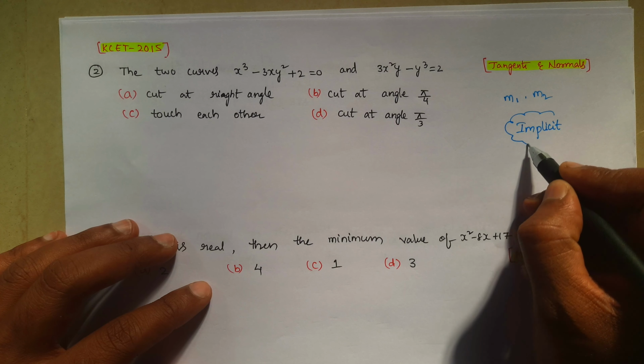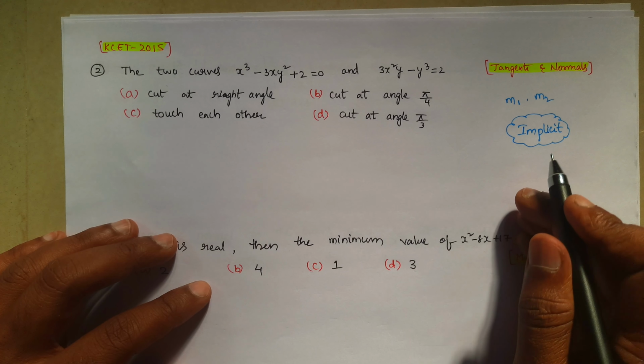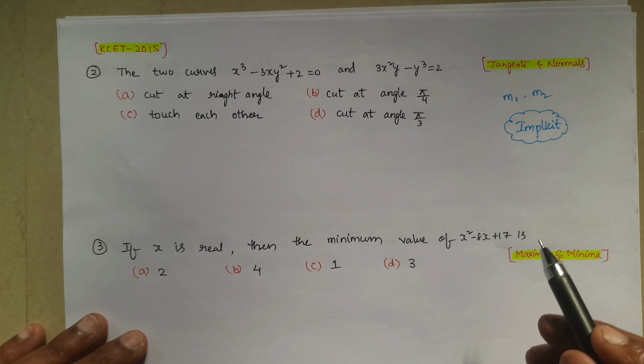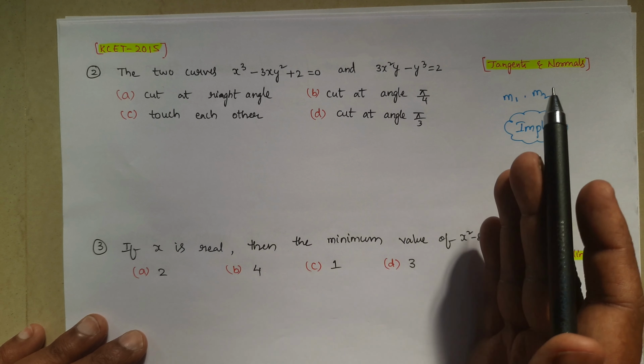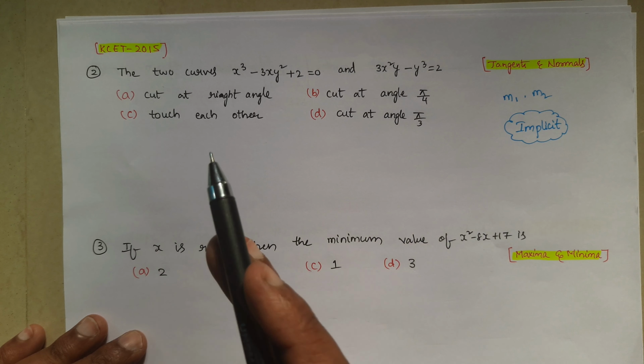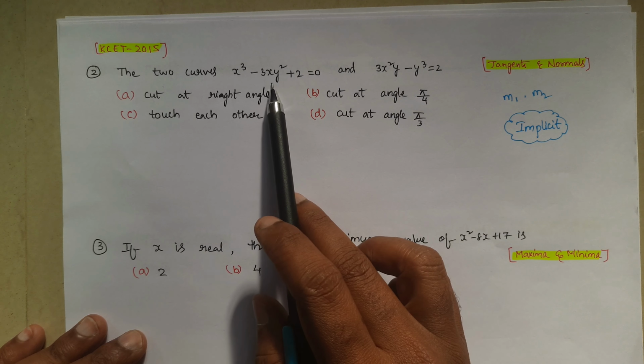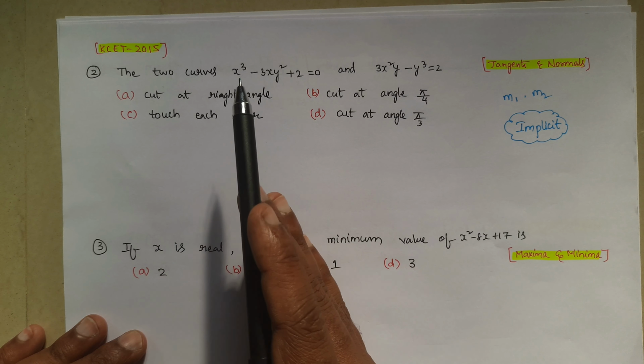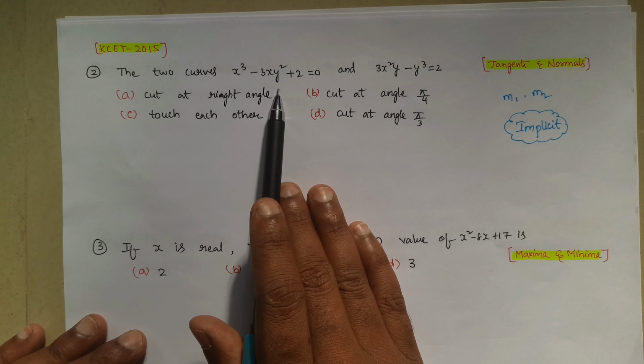So this concept will be in derivatives. Another one is explicit. Explicit means both x and y we can separate. x tends to one side, y tends to one side. But this one we cannot express in terms of both. So this type of function we will consider as implicit function.